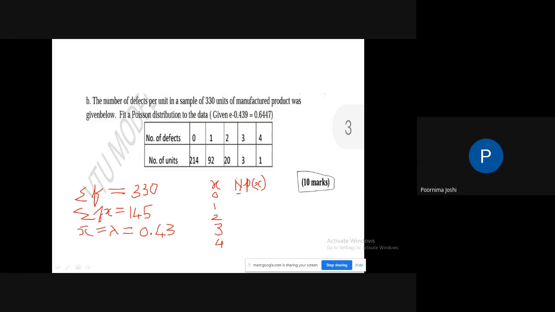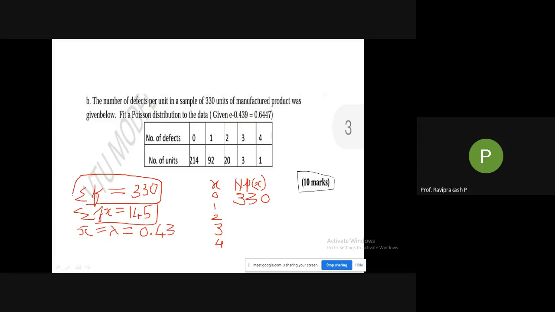507.29. It's too much. I'm not sure. If you add everything, it should be equal to capital N. What is capital N? 330, sir. This is 330. When you add all, the total you should get is 330.